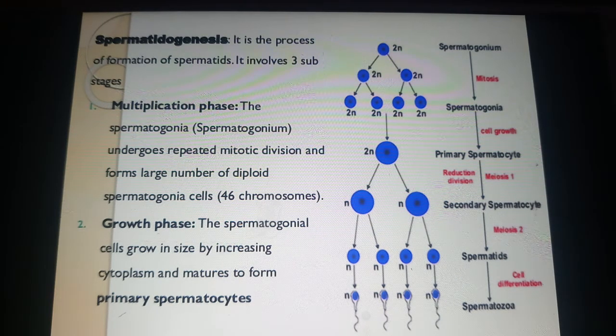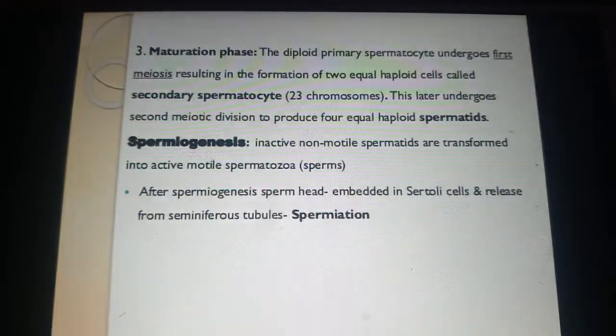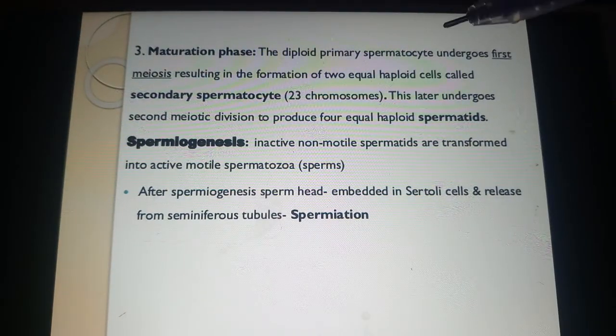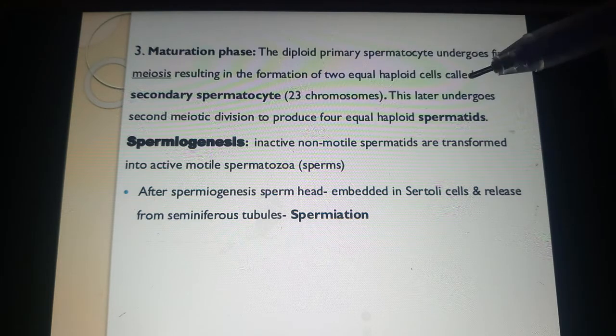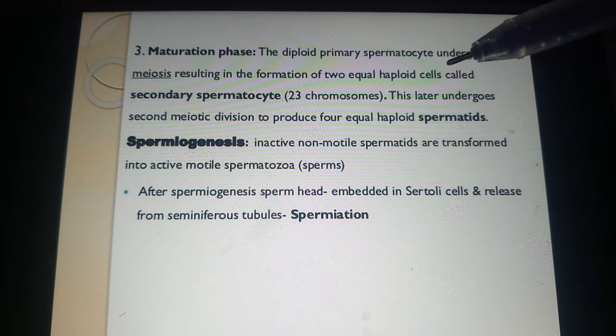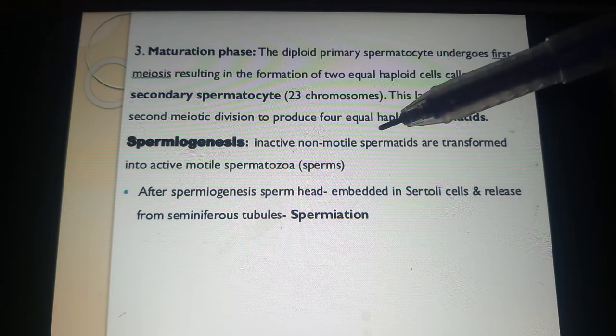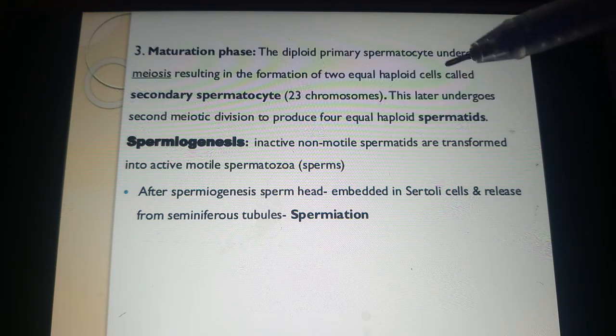Understood this one? You shall go to the next slide. Here, third, in the maturation phase, as we explained in the last slide, the diploid primary spermatocytes undergo first meiosis, resulting in the formation of two equal haploid cells called secondary spermatocytes. These later undergo the second meiotic division to produce 4 haploid spermatids.